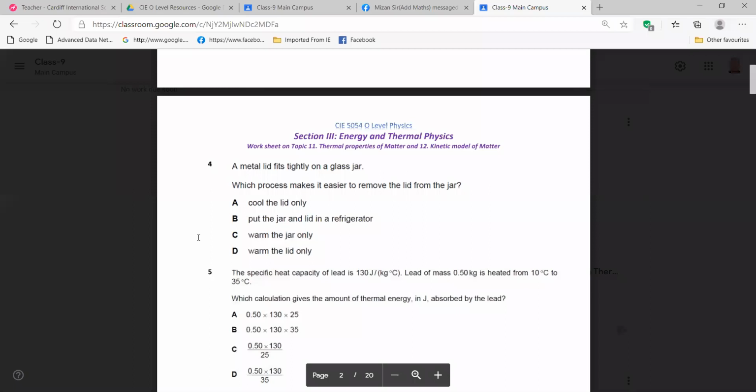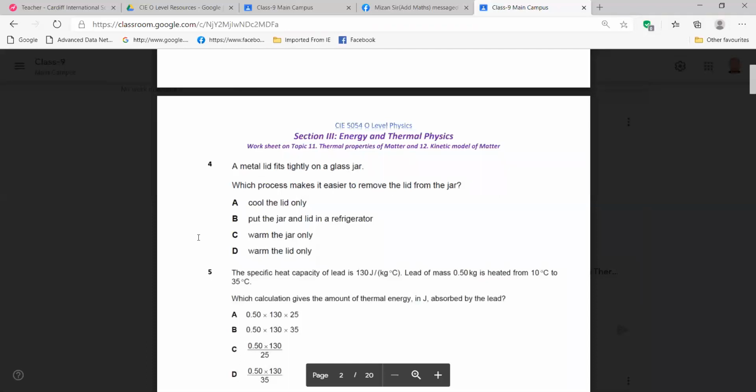A. Cool the lid only. B. Put the jar and lid in a refrigerator. C. Warm the jar only. D. Warm the lid only. Okay, so here we are getting two things. One is metal, another one is glass, right? Glass jar and metal lid, and it was tight. So which process or which activity will help you to remove the lid from the jar?